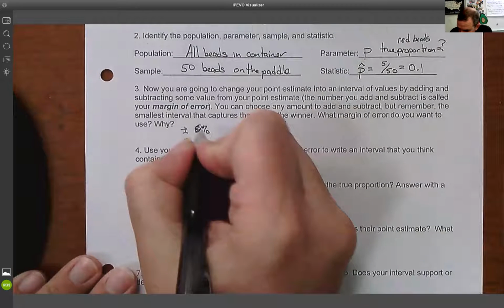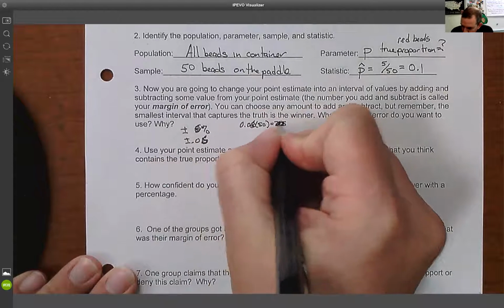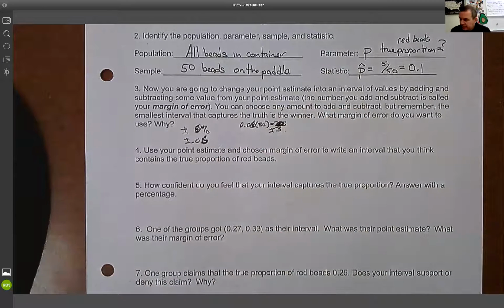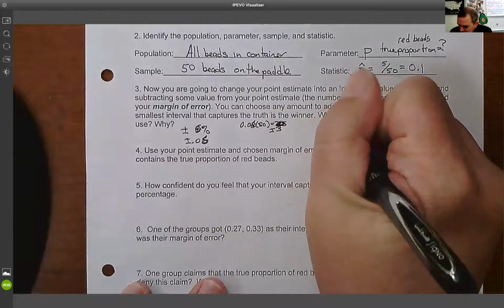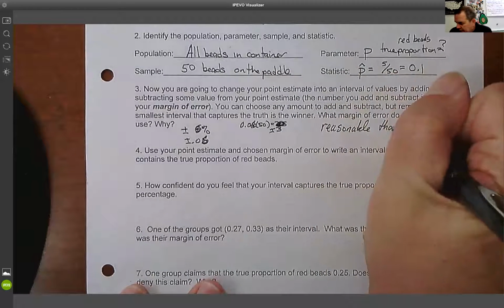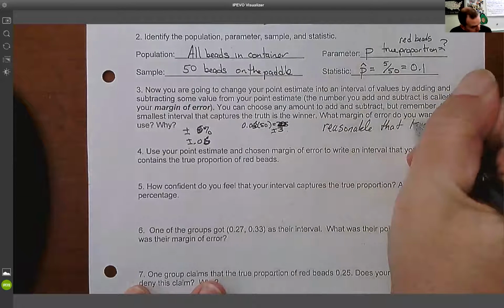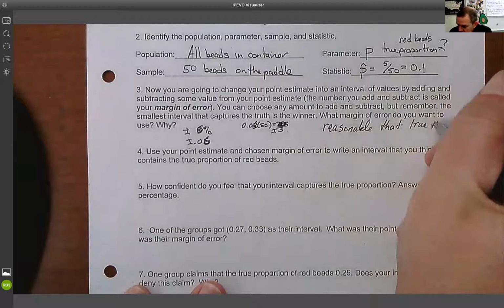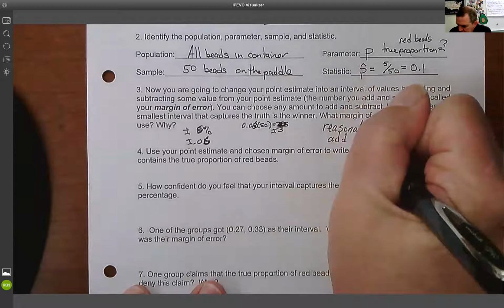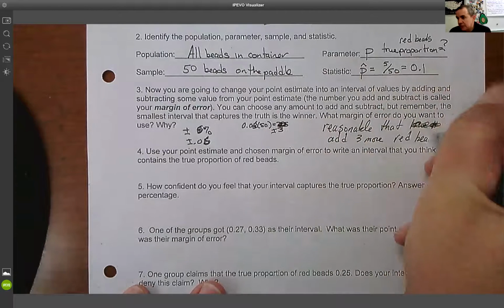We could say 6%, and that would say now we're talking plus or minus 3 red beads. Do you think that's a reasonable one? Well, to me, it's reasonable that we could add 3 more red beads, because when you look at the container, it seems like a reasonable guess.